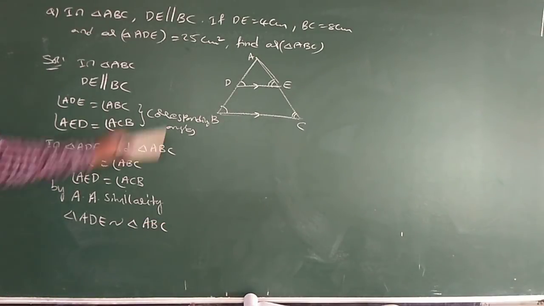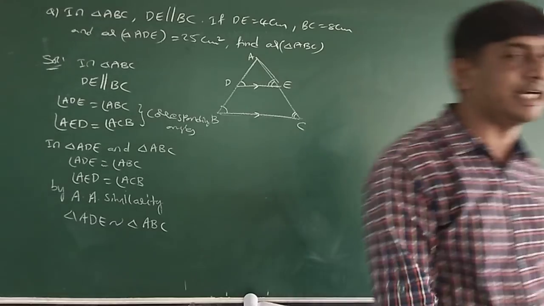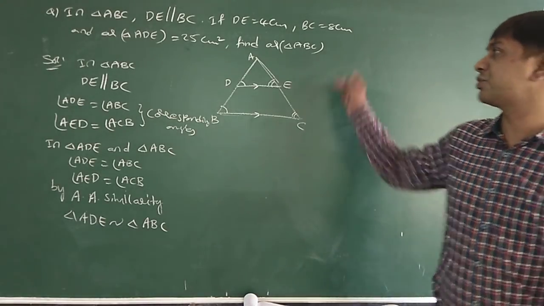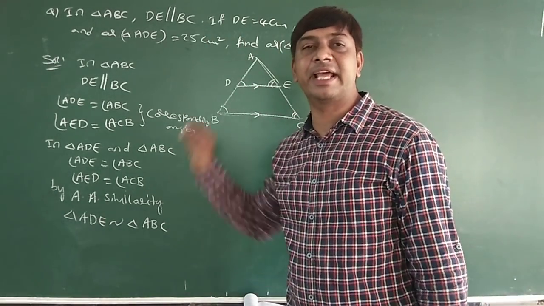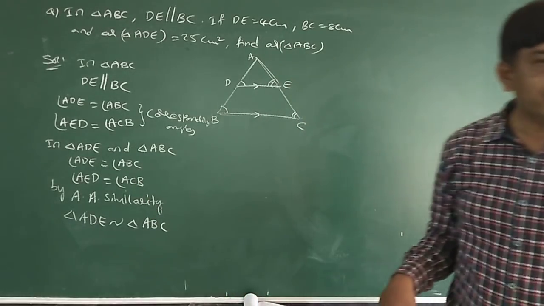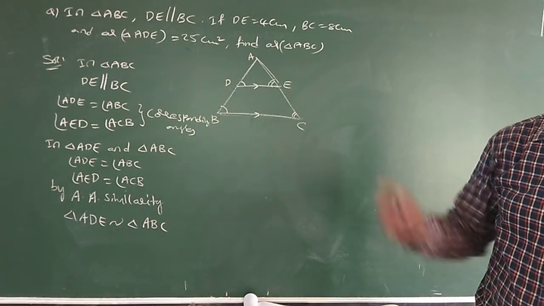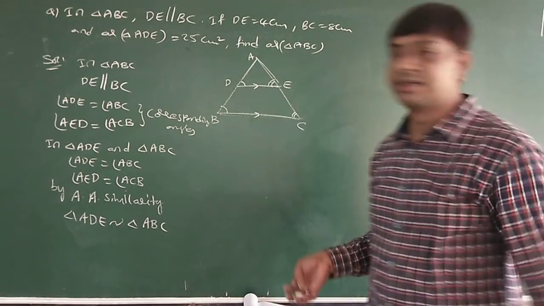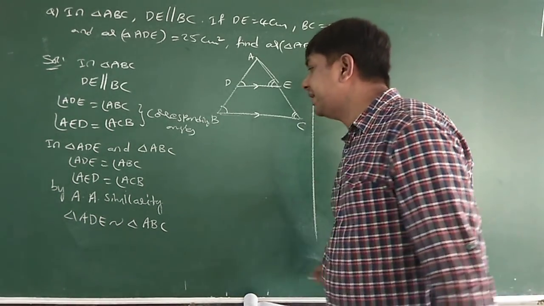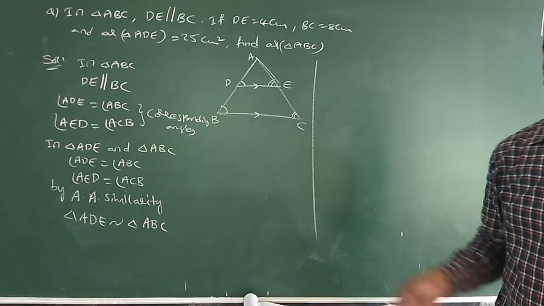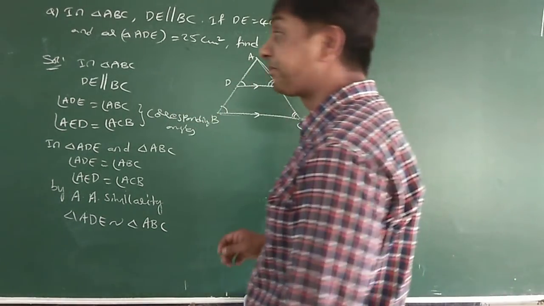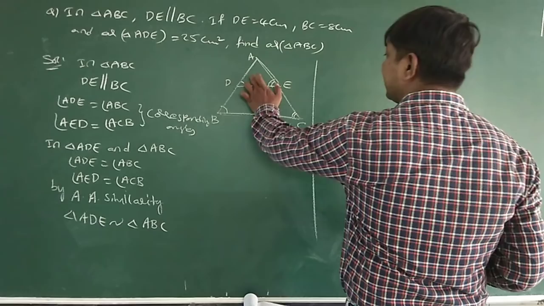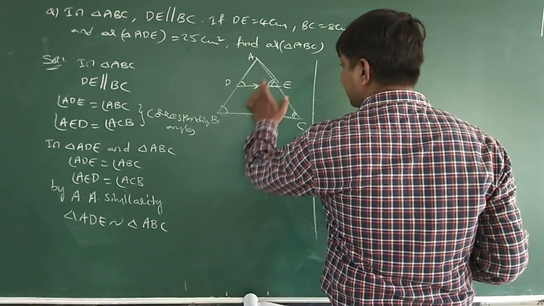Without proving, you can't apply the formula directly, because in the question they did not mention anywhere that they are similar. In the previous question the similarity condition was given, so I applied it directly. But here you can't apply the similarity condition until and unless you prove that they are similar. DE parallel to BC, corresponding angles equal.